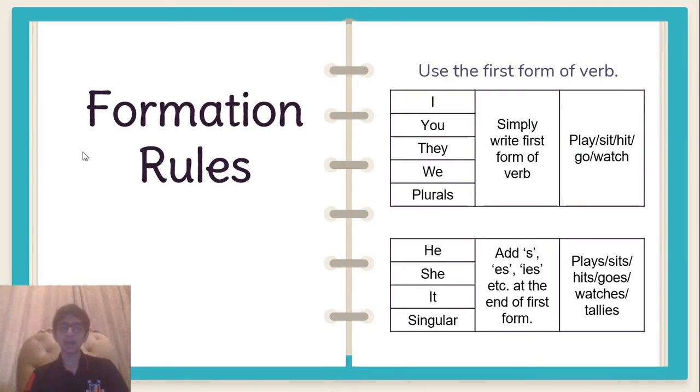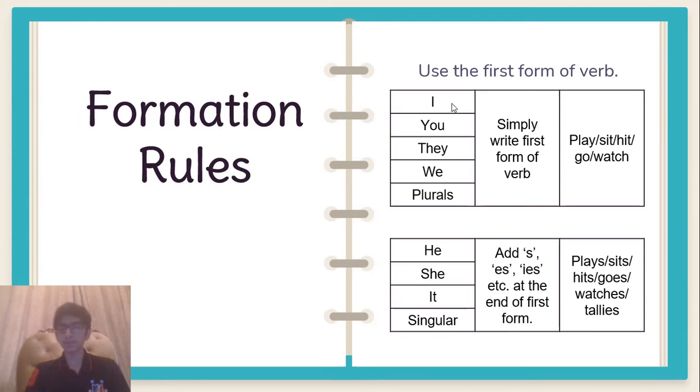Now let me tell you how to form the present simple tense. So basically we use the first form of the verb in the present simple tense, which is basically the plain verb without any additions, though sometimes we need to add an s or es or ies in the end of the word with certain words or certain pronouns. Now let me tell you in detail about that.